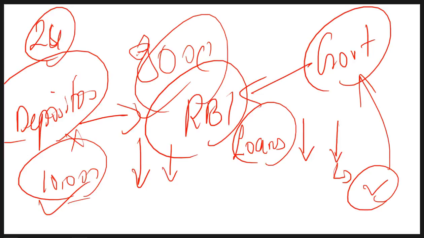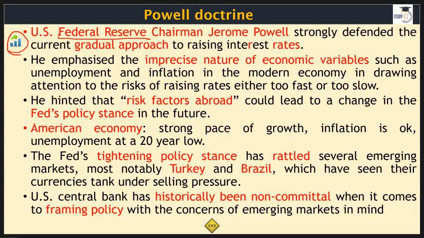So depositors would love to see interest rates going up because they will get more interest. Loan takers and the government would like to see rates going down, for obvious reasons. So this is the reason why Mr. Trump is not happy with this decision of the Federal Reserve, that interest rates will go up, but in a more gradual manner.